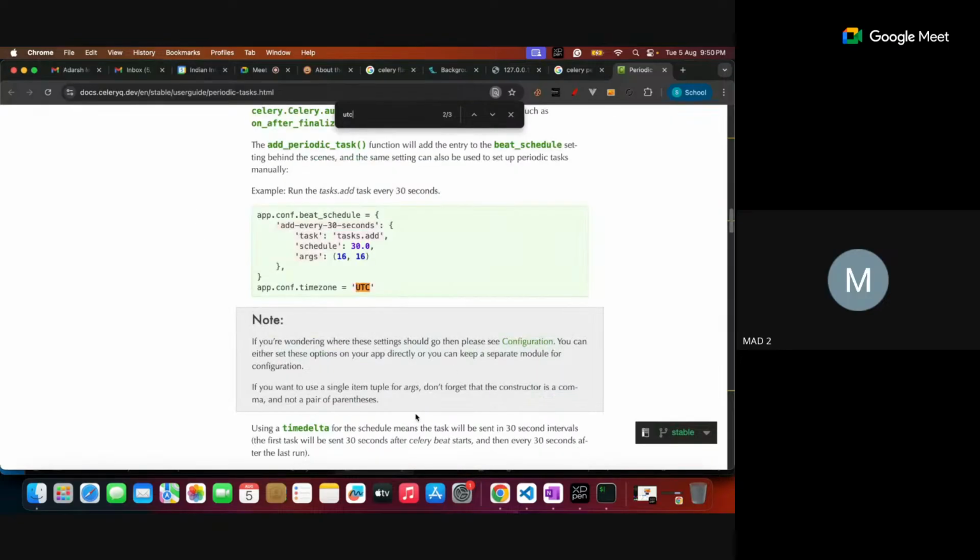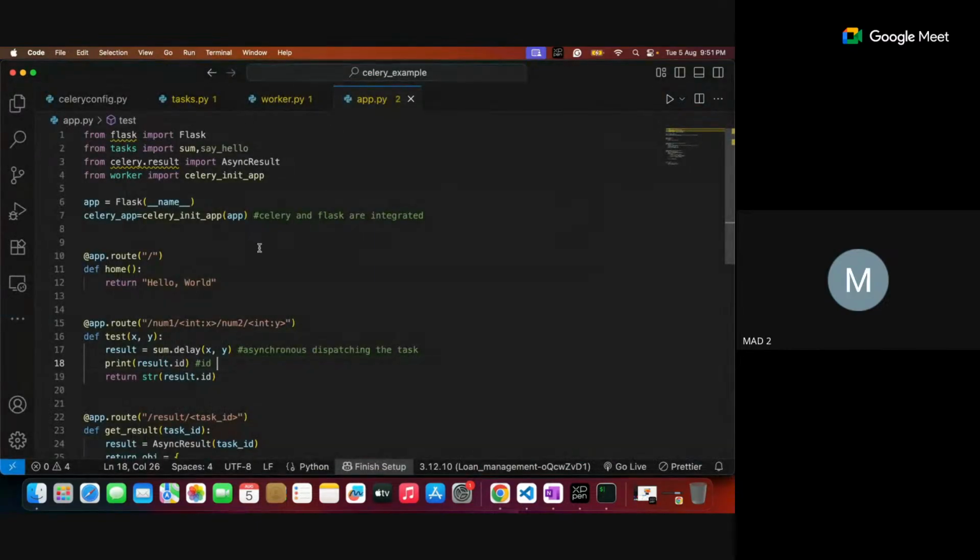Yeah, it is somewhere in the documentation, but anyway, I will do this configuration in the Celery config, as well as app.py, where I need to set some additional things. Let me do that first. Basically, how we can really set up Celery Beat. So I'll get back to my app. In this app, I want to create some periodic tasks.